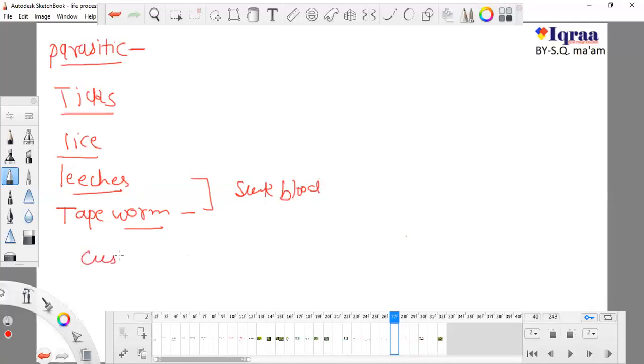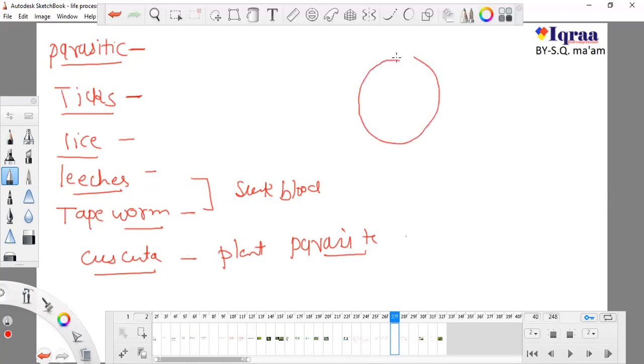And Cuscuta, which is present on a plant, is a plant parasite. So in this parasitic relationship, there is a very clear thing: these organisms are present on living organisms. Suppose this is a human, and all these ticks, lice, leeches and tapeworms are also living. So parasites are living on living. Both of them are living.